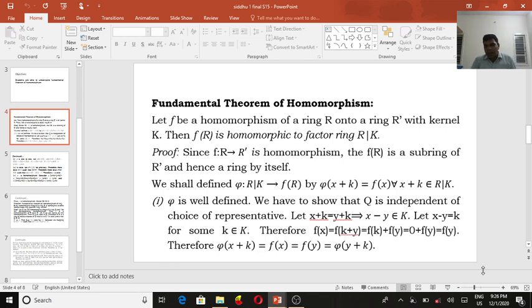So f of x we can write as f of y plus k, therefore f of k plus f of y. f of k is 0, so 0 plus f of y is f of y. So f of x is equal to f of y. f of x means pi of x plus K, and f of y means pi of y plus K. So pi of x plus K equals pi of y plus K.